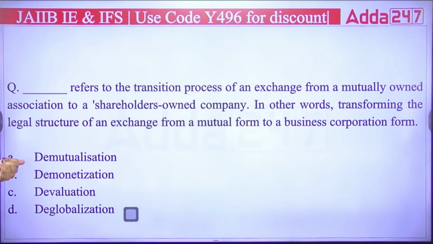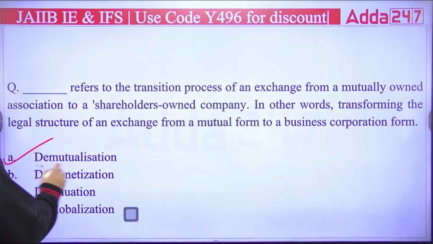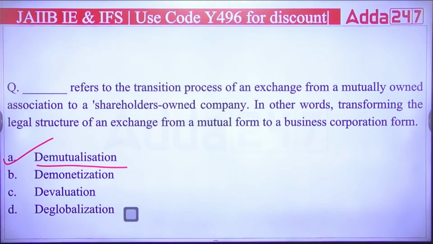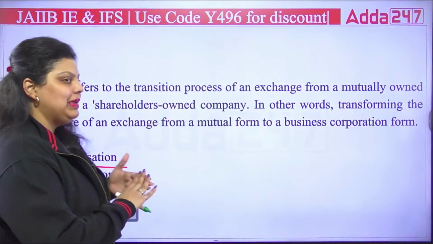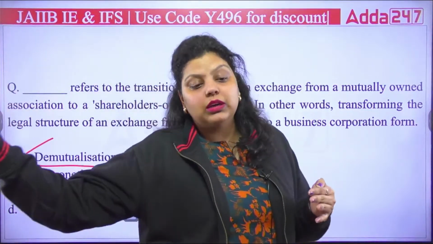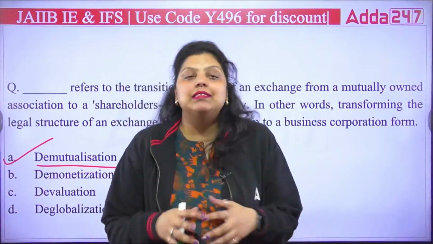Is it demutualization? Is it demonetization? Is it devaluation, or is it deglobalization? Which of the following is correct? A, B, C or D? Which of the following is correct? So the right answer here will be A. Demutualization is correct. And demutualization is a process in which a mutually owned association will be converted into a shareholders owned company, or we can say into a business form.